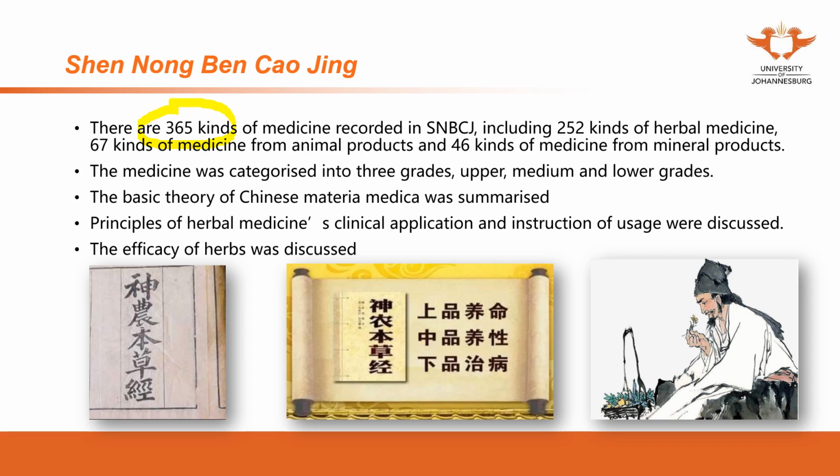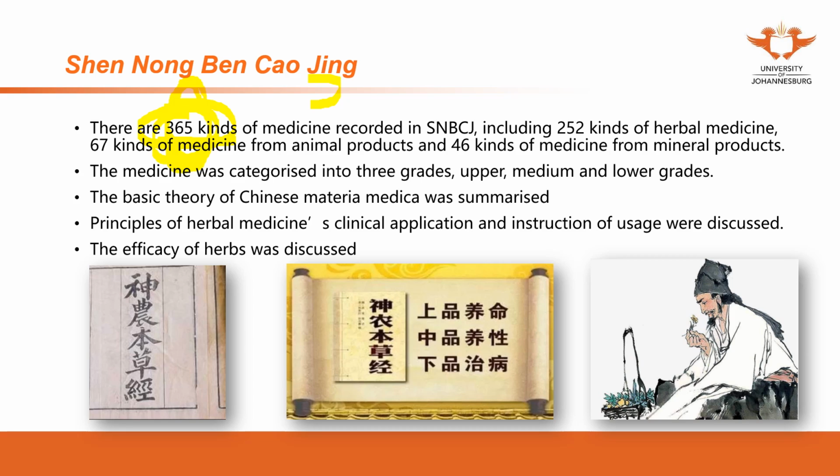As time goes on, experience and knowledge accumulated until we have 365 kinds of herbal medicine. In Chinese medicine, especially in the old books, we always use this number from the days of the year. We also have 365 different acupoints all over our body, similar to the days of the year.